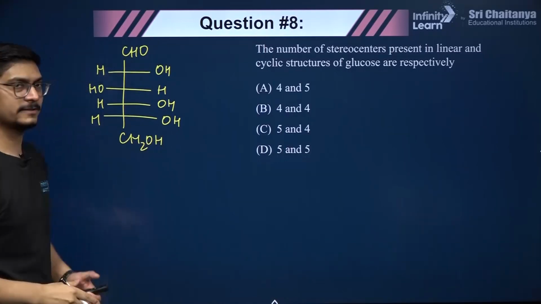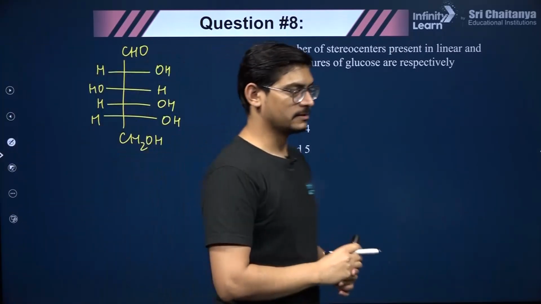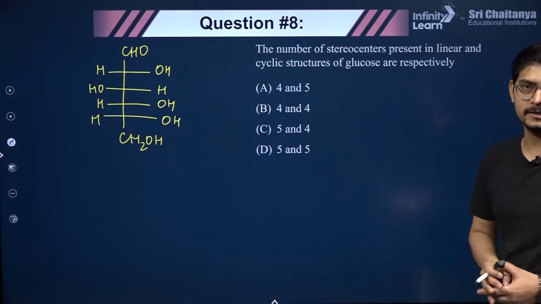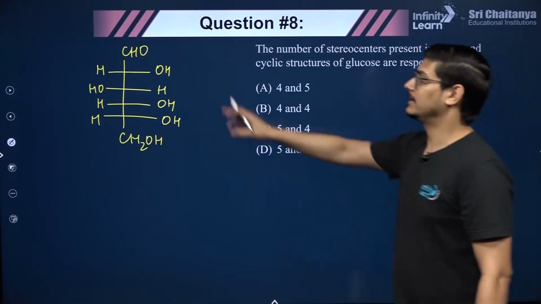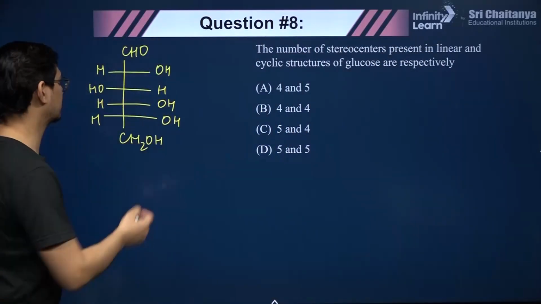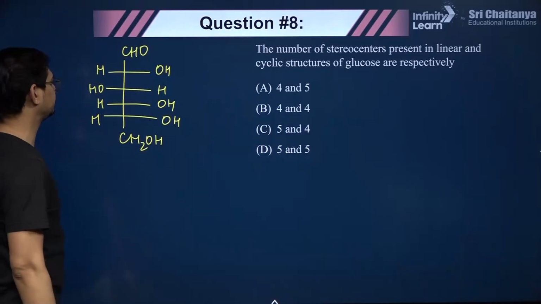It is a carbohydrate, an aldohexose, with an aldehyde functional group, 6 carbon atoms and 5 hydroxyl groups.